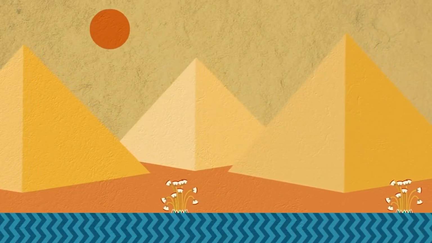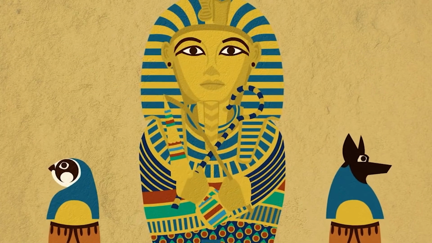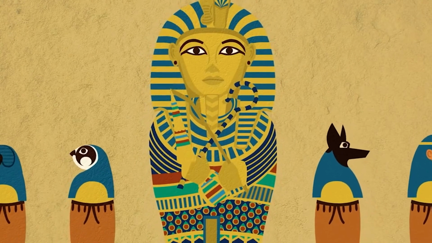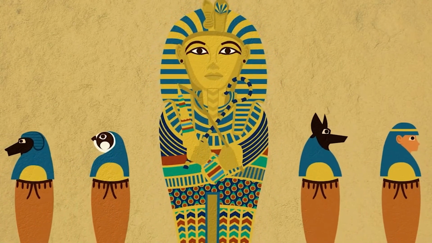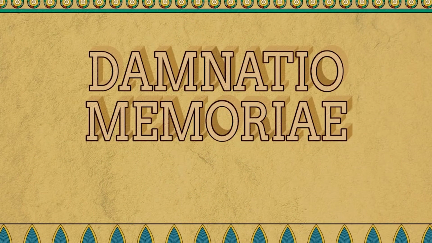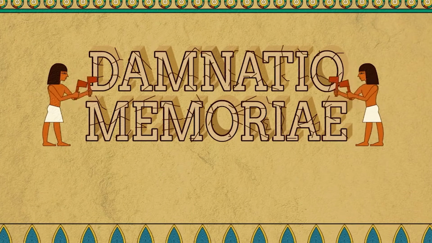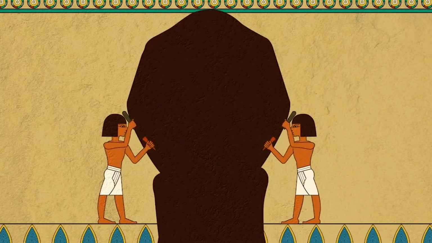3,500 years ago in Egypt, a noble pharaoh was the victim of a violent attack. But the attack was not physical. This royal had been dead for 20 years. The attack was historical, an act of damnatio memoriae, the damnation of memory. Somebody smashed the pharaoh's statues, took a chisel, and attempted to erase the pharaoh's name and image from history. Who was this pharaoh, and what was behind the attack?